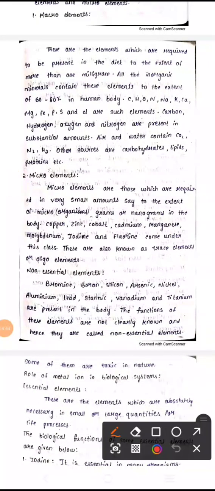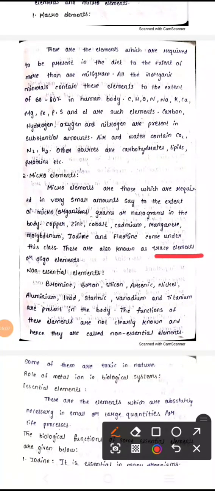These are all macro elements, taken through the diet in larger amounts. Micro means very small amounts taken through our diet, only in milligrams, that is copper, zinc, cobalt, cadmium, manganese, molybdenum, iodine, fluorine. All of these come under this group. These are also known as trace elements.